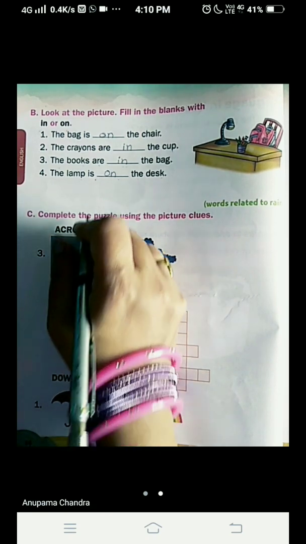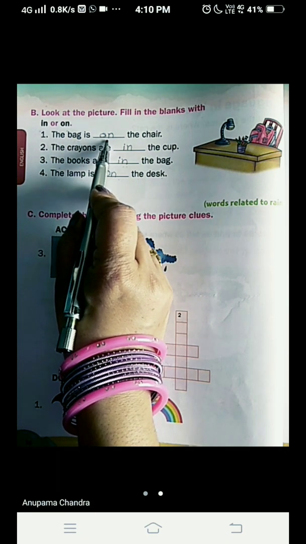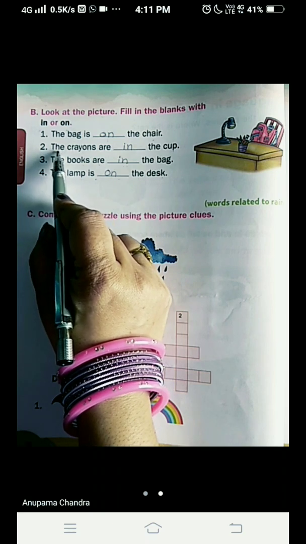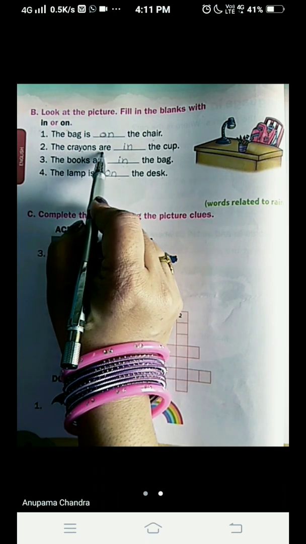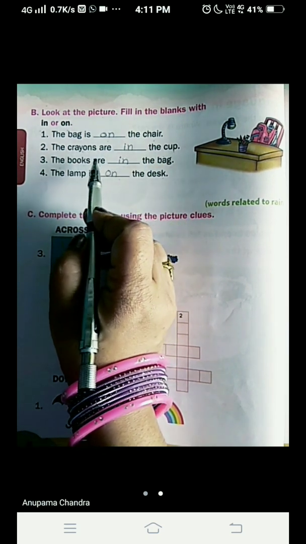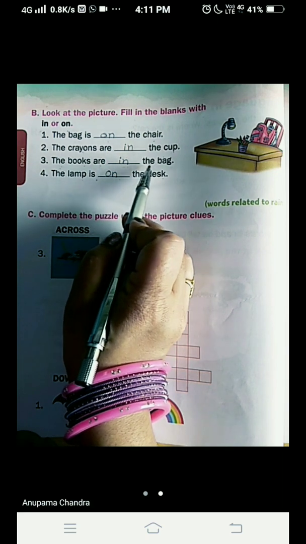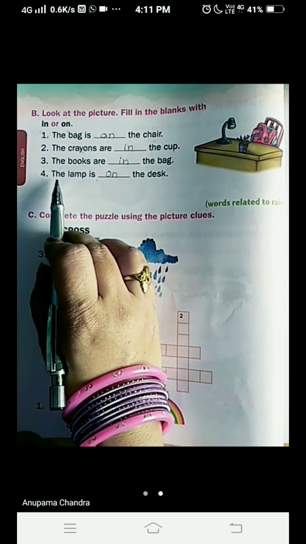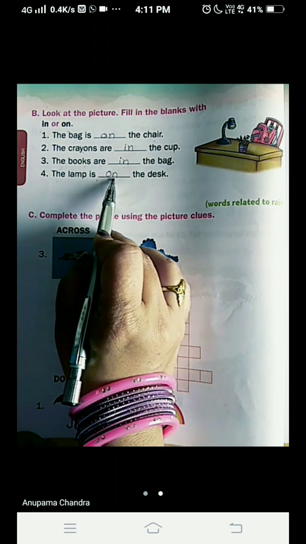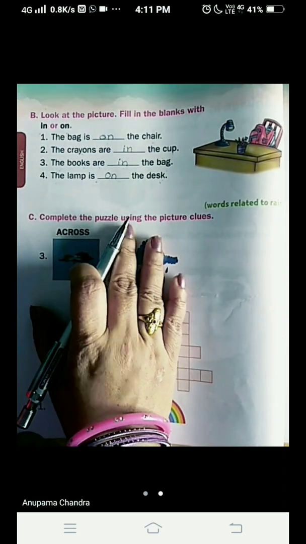Let's repeat the sentences once. The bag is on the chair. Next one, the crayons are in the cup. Next one, the books are in the bag. And the last one, the lamp is on the desk. Now we come to the next question.